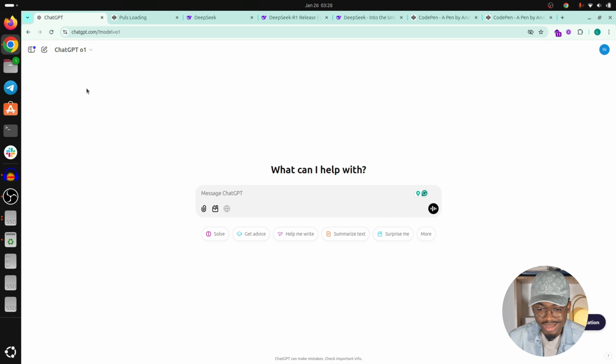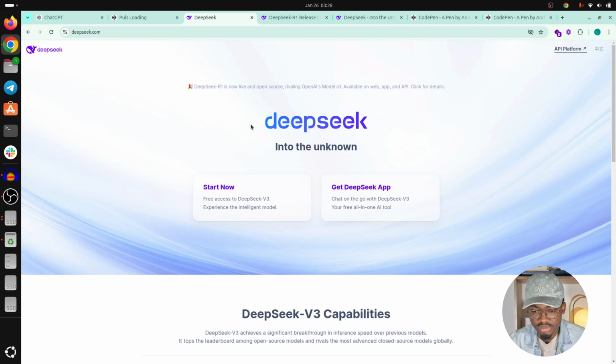So here you have the interface of O1. Maybe you actually tested it already, maybe not. But the new guy in town is DeepSeek. DeepSeek is another company. I think I know them from last year, at the time where we had GPT 3.5, maybe even before. They were good enough for coding. Sometimes DeepSeek gave me better responses to coding questions than GPT 3.5. I think they are actually on par with O1, but we'll have to test to see if that's real or if it's just hype.